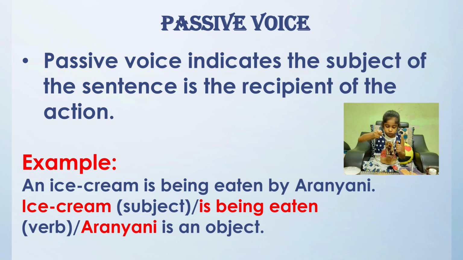Children, please note here, a sentence without an object cannot be changed into passive voice, for the simple reason that the very first rule to change an active voice into passive voice is to shift the object of the active voice to the subject's position of the passive voice sentence. So if the active voice sentence has an intransitive verb which doesn't have an object, such a sentence cannot be converted into passive voice.